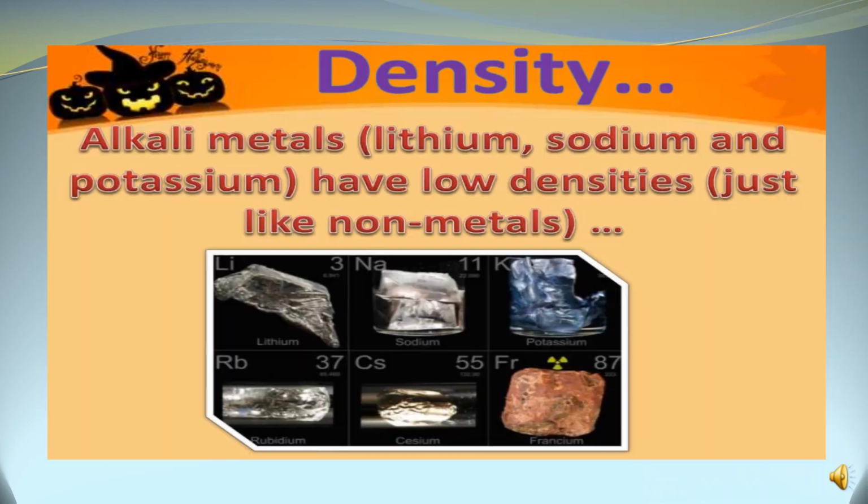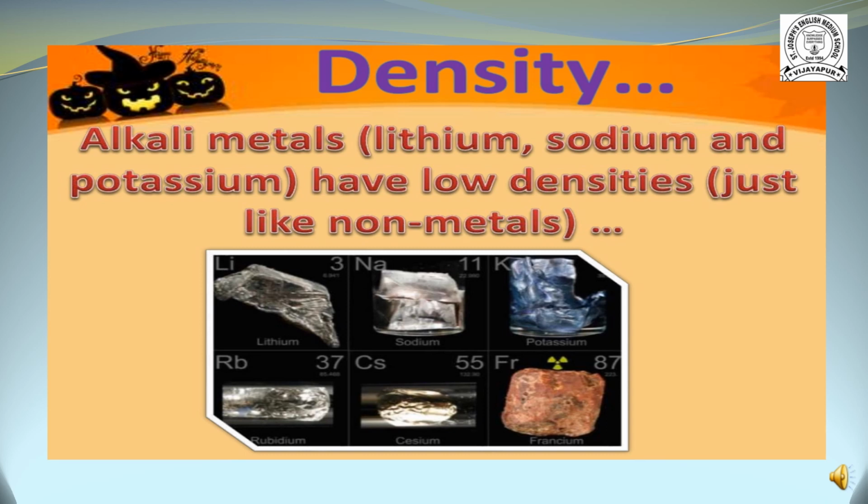Now the last property, density. As we have seen already, density is how much space an object takes up, or the compactness of the substance. Here, the alkali metals, meaning lithium, sodium and potassium, have low densities just like non-metals. Why do non-metals have low density? Because of their compactness. Their compactness is not high because the molecules do not interact much.